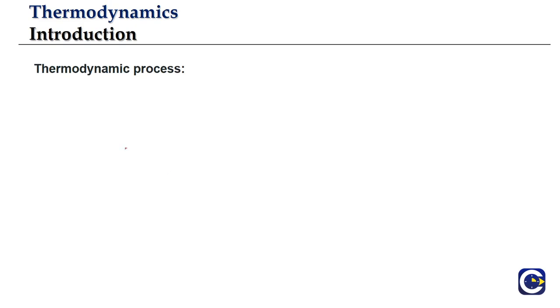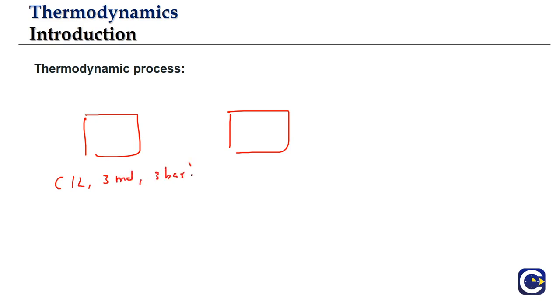And if even one of these variables is changing, usually one variable will not change alone, because some of the variables will be interlinked. Like for example, just giving some indicative values, 1 liter volume, 3 moles and 3 bar pressure. There are other variables also, we are not just telling them here.